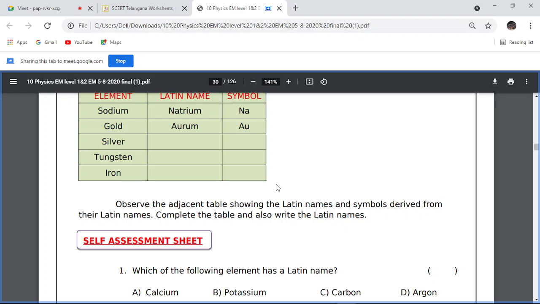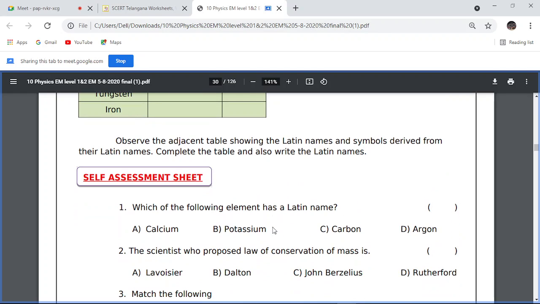These are the two homeworks I am giving you. You have to write in your notebook and send it to me. The first homework is writing the symbols of elements 1 to 30. You have to write the element name, atomic number and symbol, and learn from 1 to 30. Then from page number 108 you have to find the Latin names and write the symbols also. Okay, we will do this self-assessment sheet.